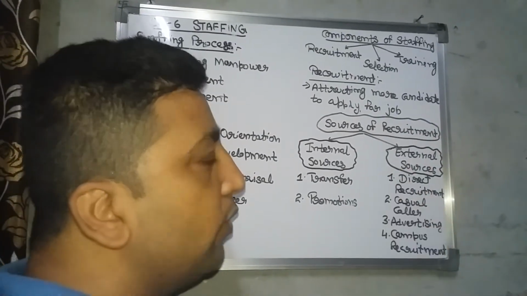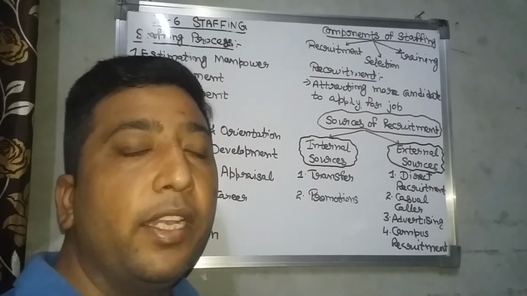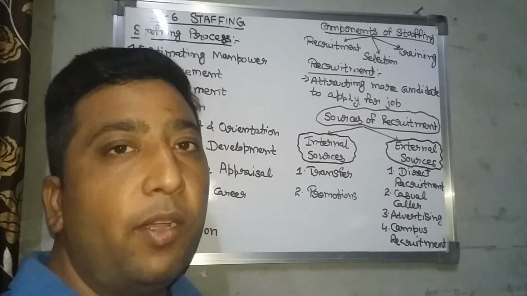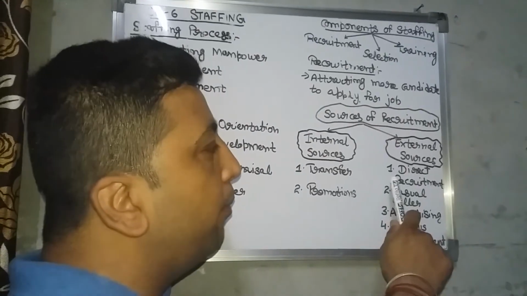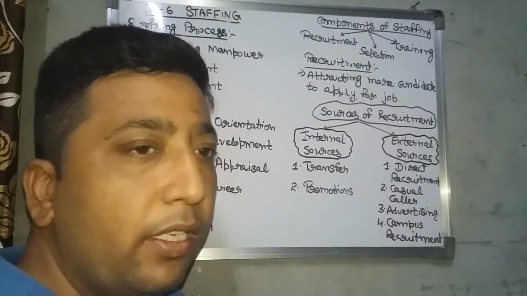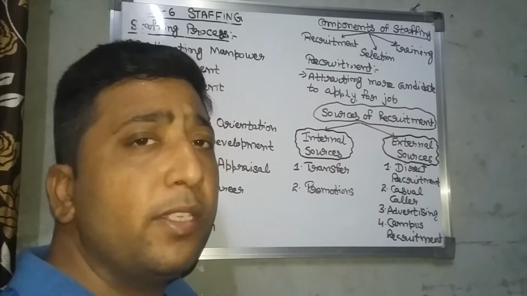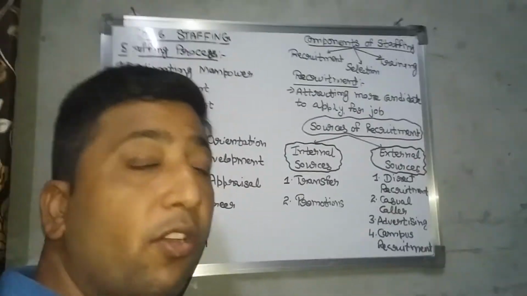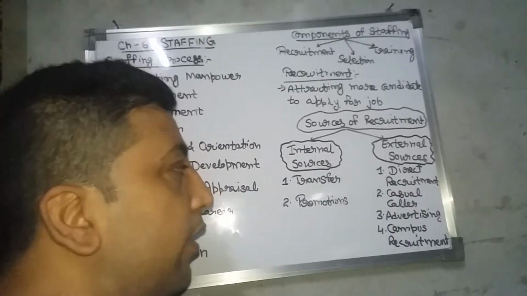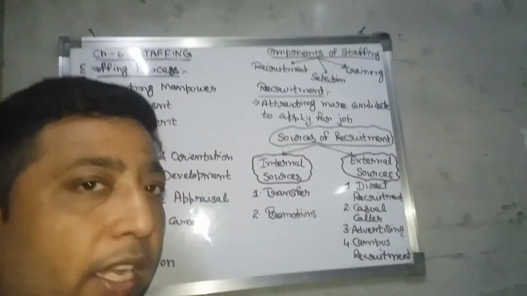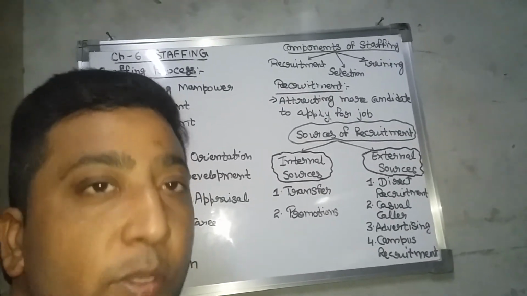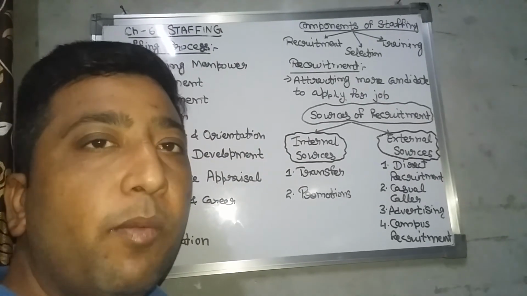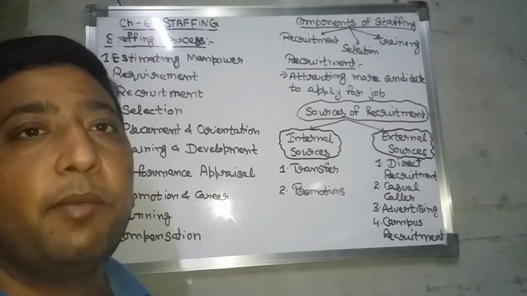And external sources of recruitment are those from where we can get employees from outside the organization. For example, direct recruitment: we can place a notice board so that employees can be appointed. Casual callers: we can call the employee to appoint for a job in the organization. We can give an advertisement in the newspaper. And campus recruitment: we can go to an institution and recruit people from there.